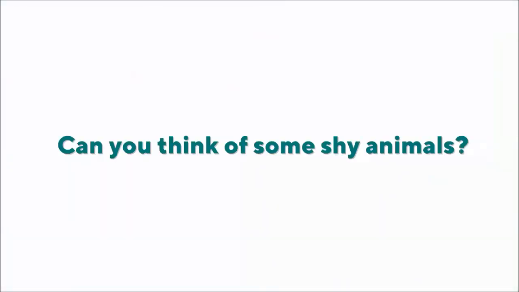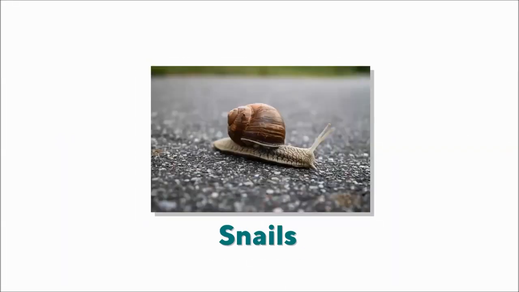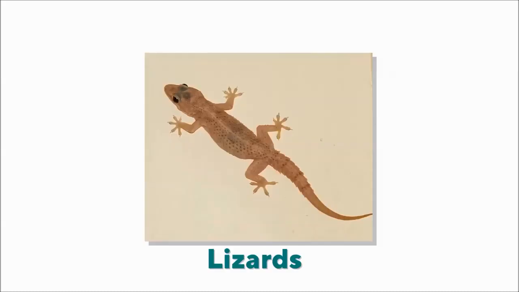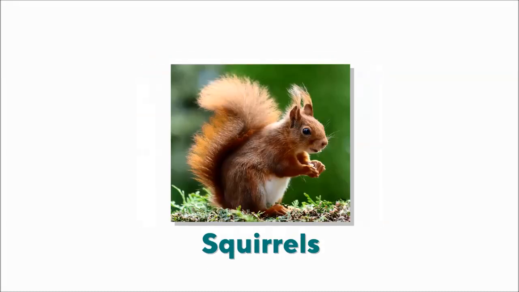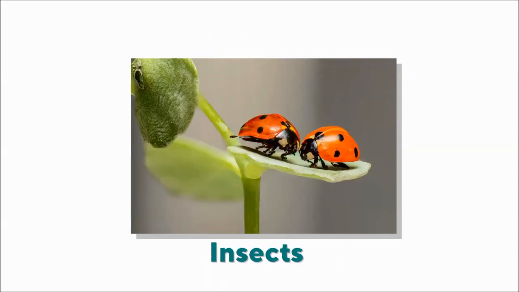1. Shy animals. These are animals that are too shy or scared to come near us. They hide in their shells or they run away from us or any larger animal they come across. Can you think of some shy animals? Tortoises and snails. They hide in their shells. Earthworms, lizards, rabbits, squirrels, birds and most insects fall into this category.